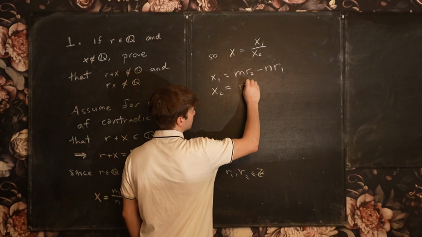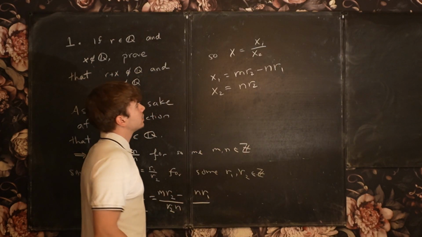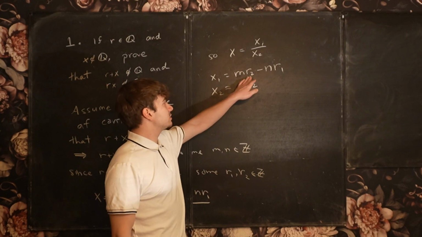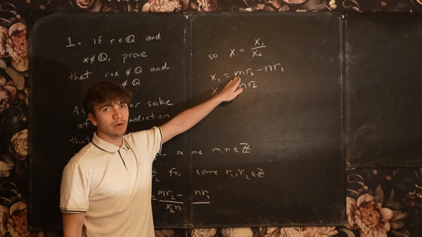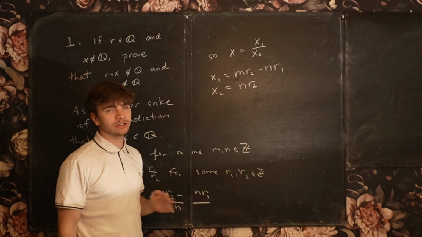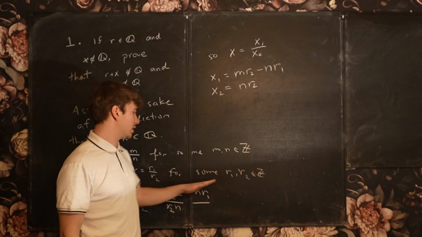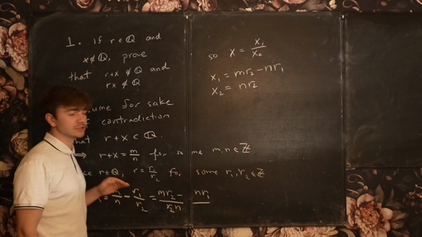I'll write it as n times r2. But all of these m, r2, r1, and n are all integers by our construction, by our definitions here.